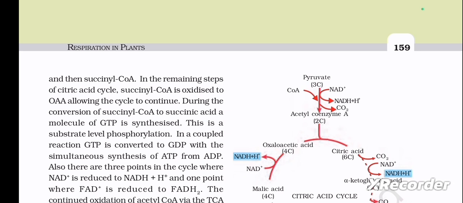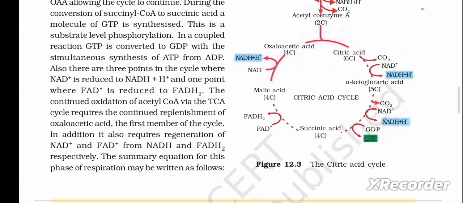During the conversion of succinyl CoA to succinic acid, a molecule of GTP is synthesized. This is a substrate level phosphorylation. In a coupled reaction, GTP is converted to GDP with the simultaneous synthesis of ATP from ADP. Also, there are 3 points in the cycle where NAD+ is reduced to NADH + H+ and 1 point where FAD+ is reduced to FADH2.